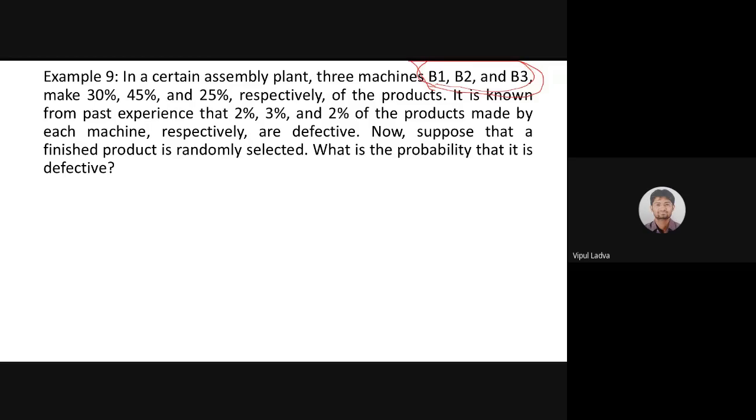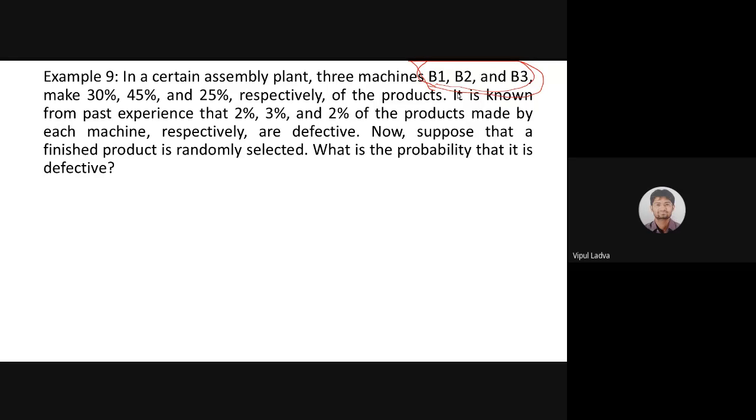That item might be produced from machine B1, might be produced from machine B2, might be produced from machine B3. It's totally possible that the item is produced by B1 and it is defective, produced by B2 and defective, produced by B3 and defective, is it? So these are the three different ways.